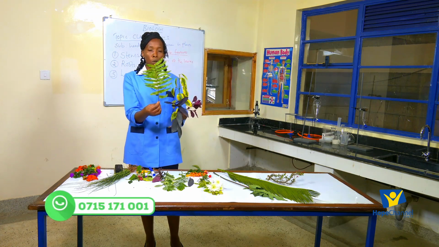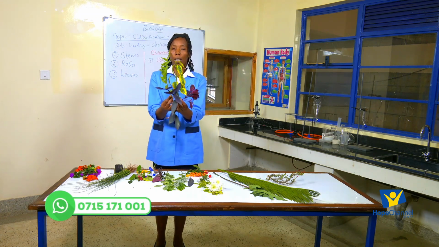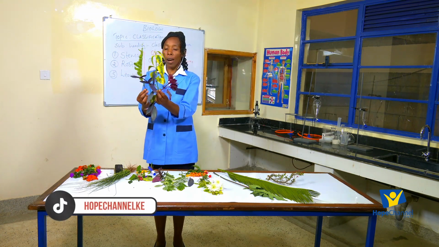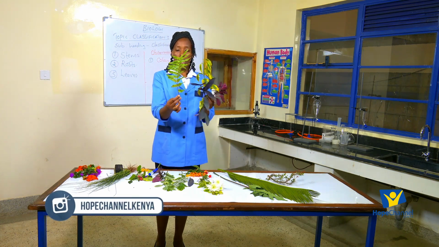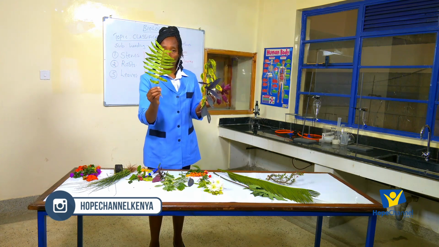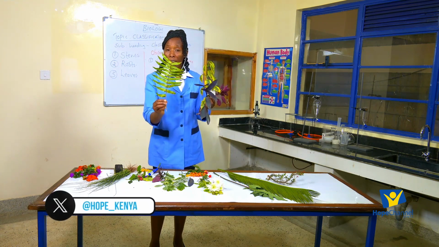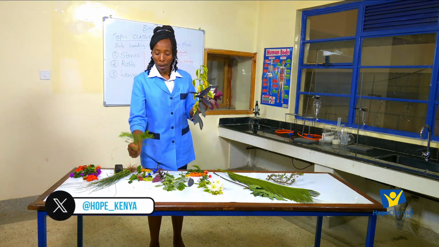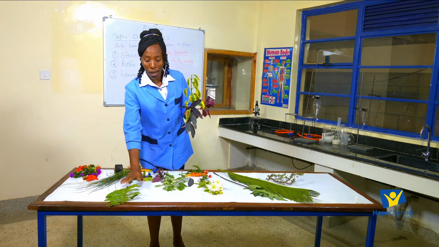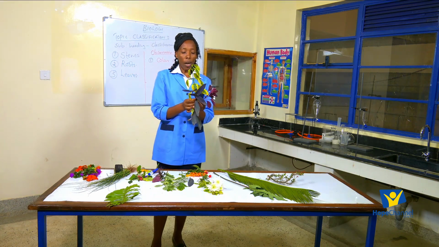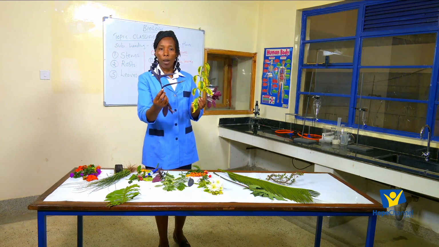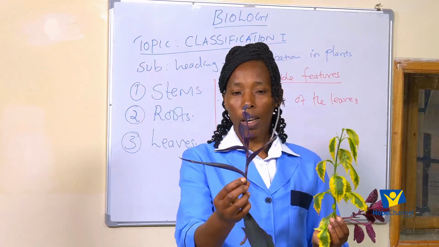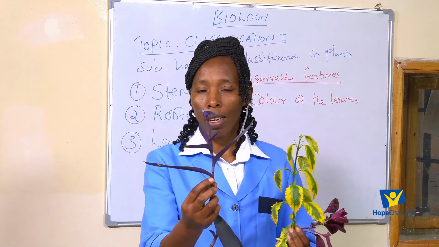So if I was to put these leaves into a class or into a group, I will say this one should be in a different group. This one should be in a different taxa. Why? Because the leaves are green. Then, if I come to this plant, what is the color of the leaves?